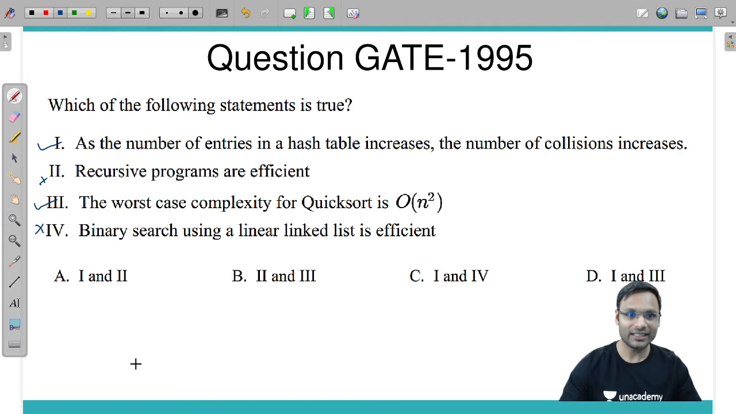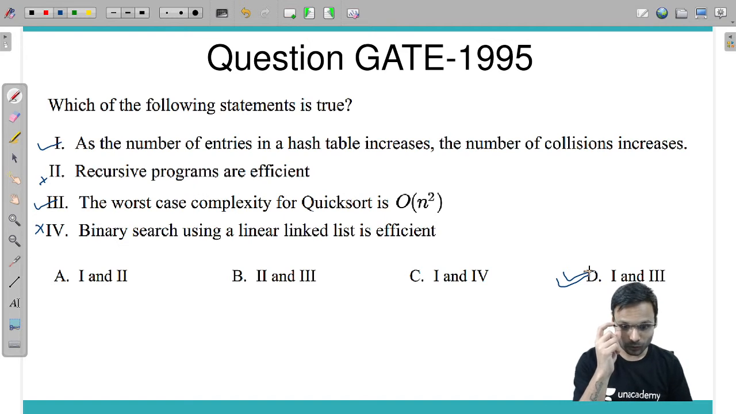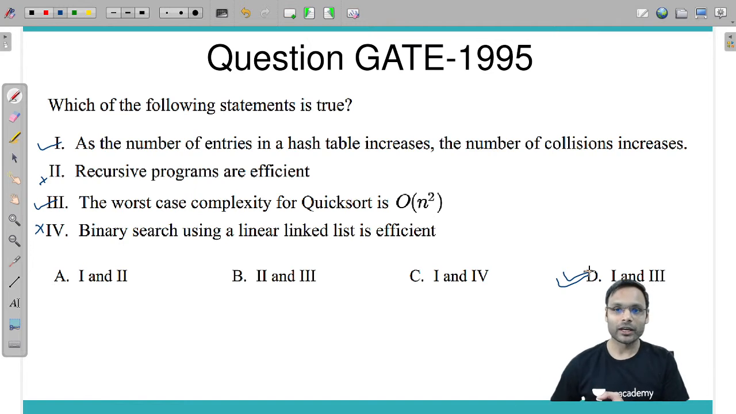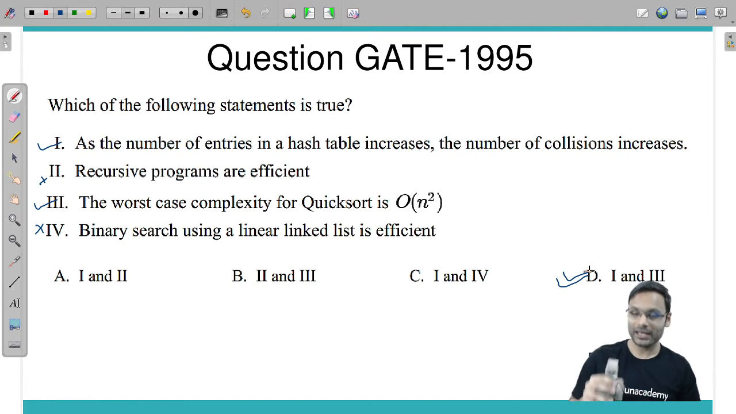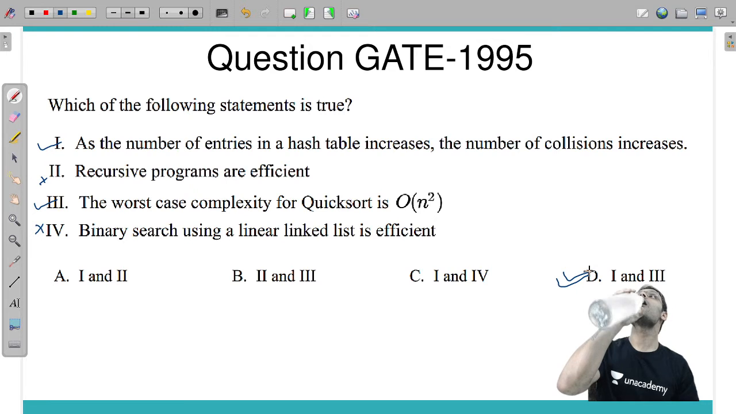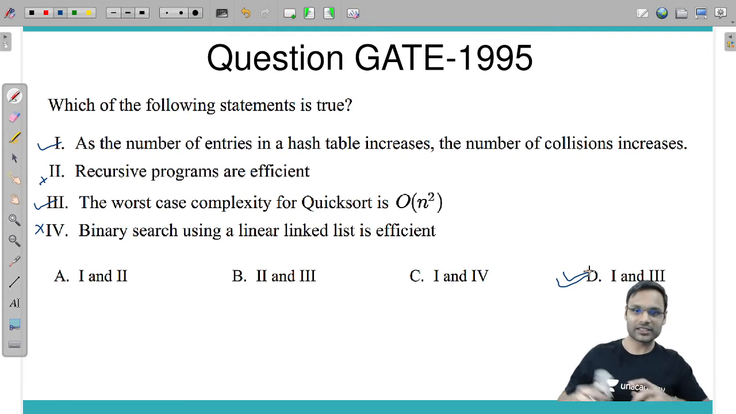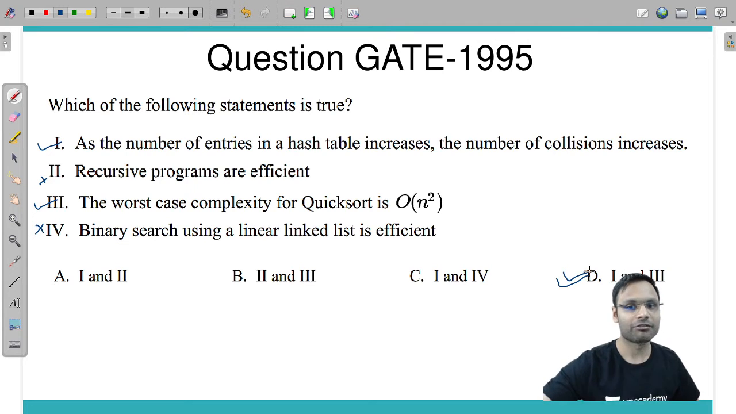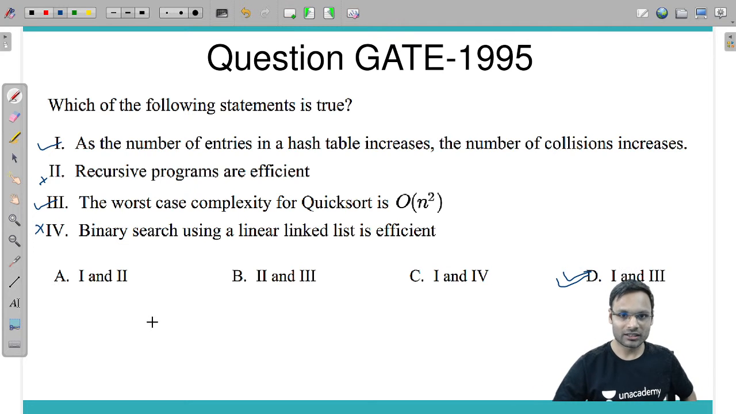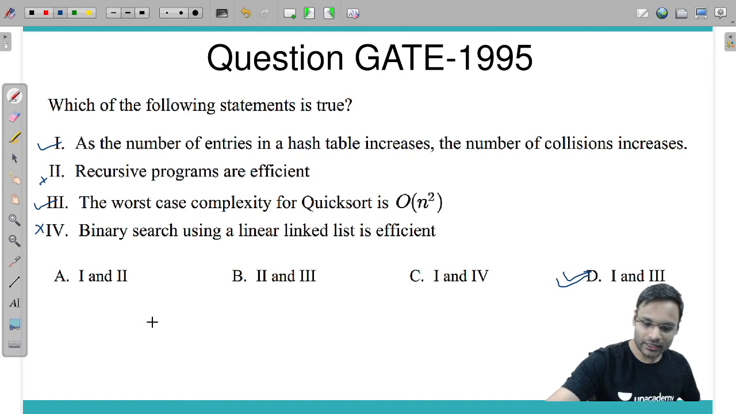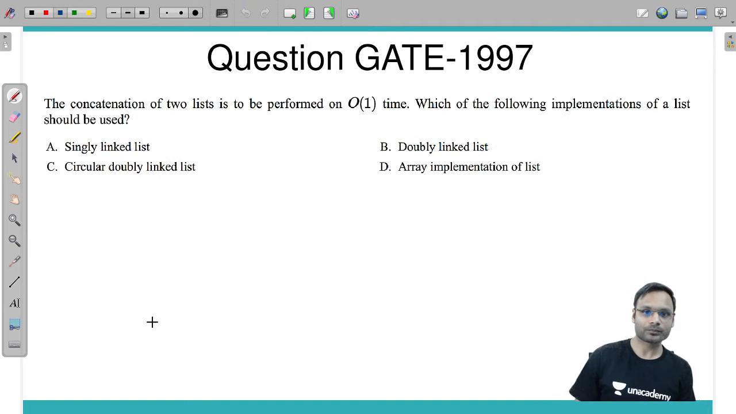I just now explained to you that it is not. So first and third seem to be correct. Yes, D is looking correct. Binary search using a linear linked list is not efficient. Wrong. So only first and third are true. That's correct. Let's go. Next question.